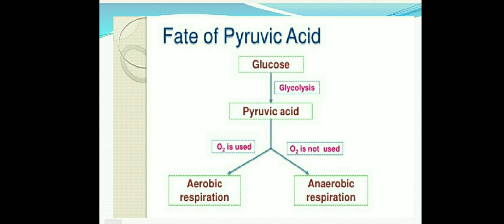If oxygen is not used, it goes for anaerobic respiration. So pyruvic acid helps in lactic acid fermentation and in alcohol production in anaerobic respiration, and it also helps in aerobic respiration. So these are the fates of the pyruvic acid.